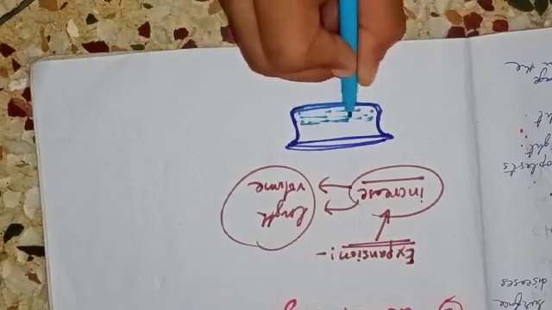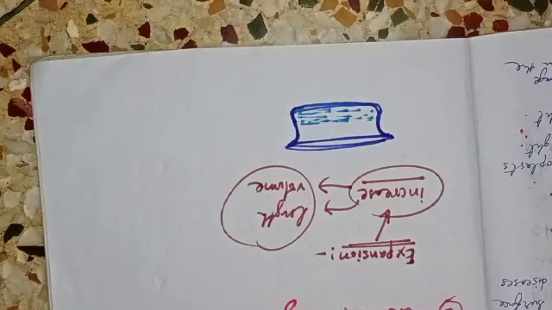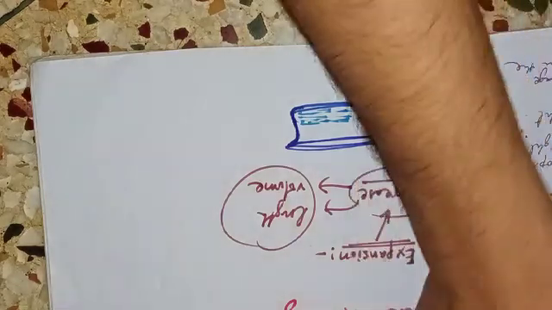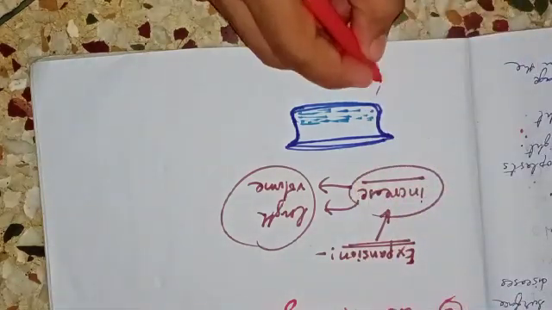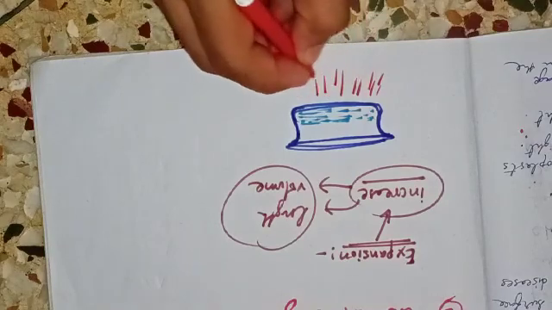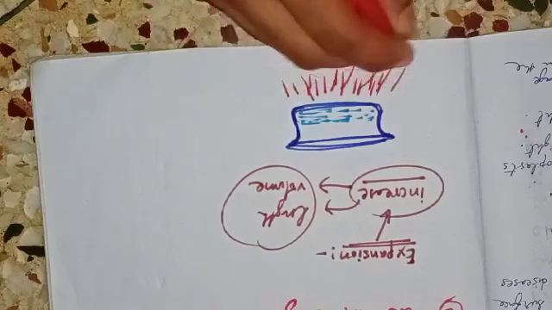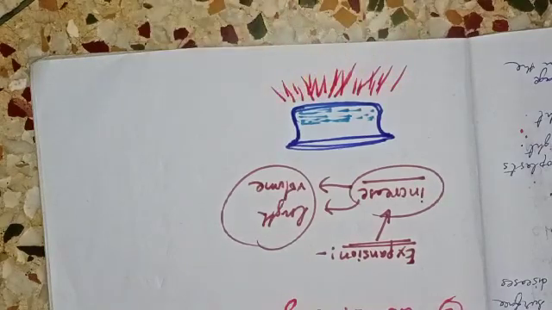Okay, you fill half of its level with water and you start heating it on the stove.